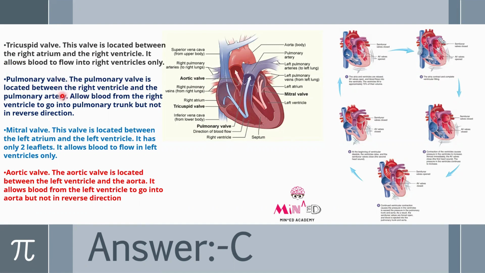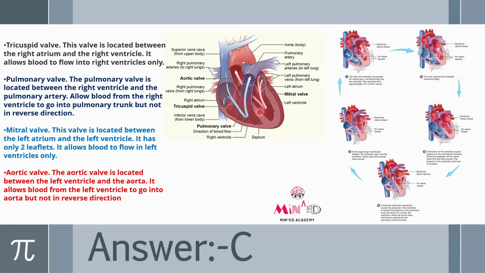Pulmonary valve is located between the right ventricle and the pulmonary artery. Okay, see this one. This is the pulmonary valve, and this is located between the right ventricle and the pulmonary artery. This is the artery. This is the ventricle.